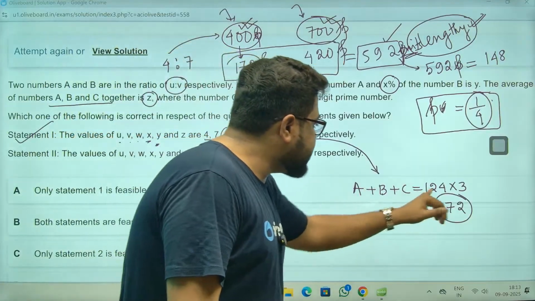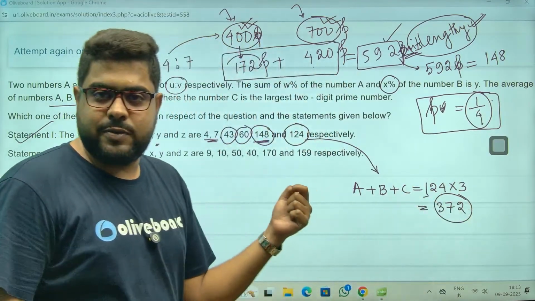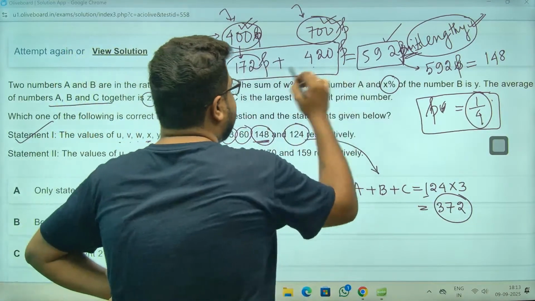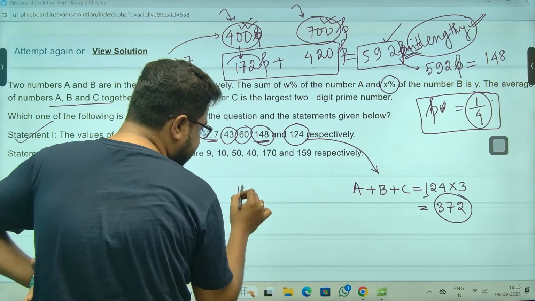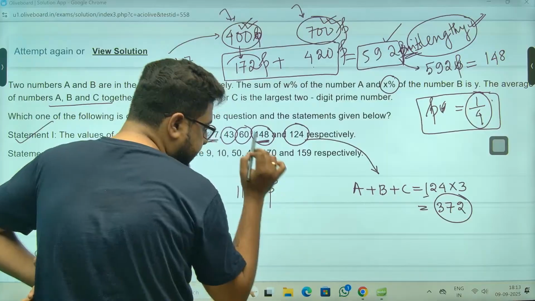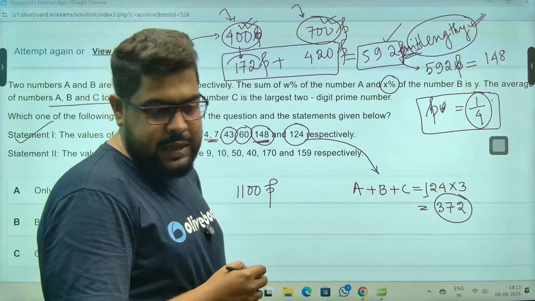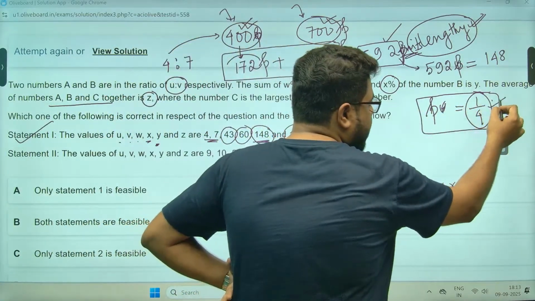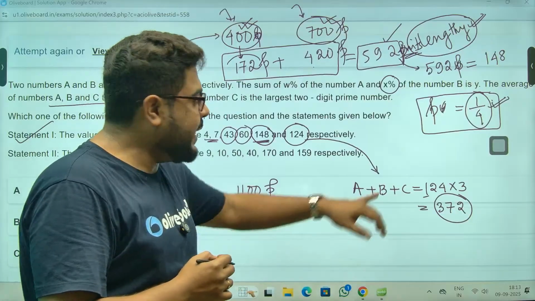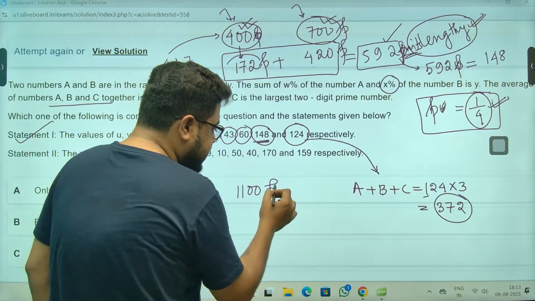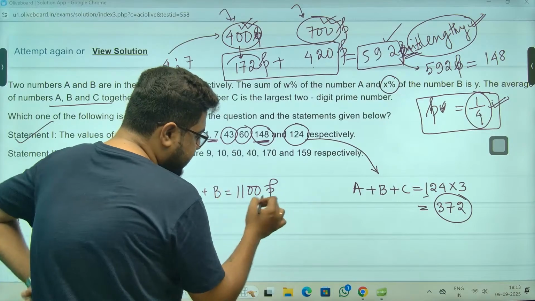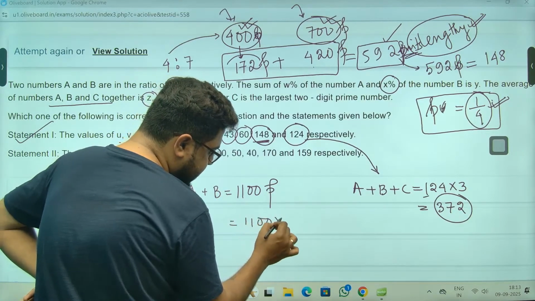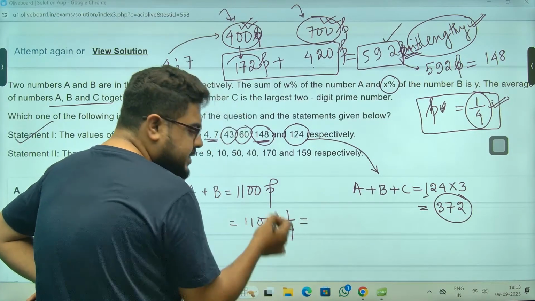Now, A plus B plus C is given as 372. Now, sir, A plus B is how much, sir? A plus B is 700 and 400. That means 1100 P. 1100 P, sir. Now, P is 1 by 4. So that means this P, so A plus B value will be, sir, P ke jagah I can put 1100 into 1 by 4. So you just calculate.